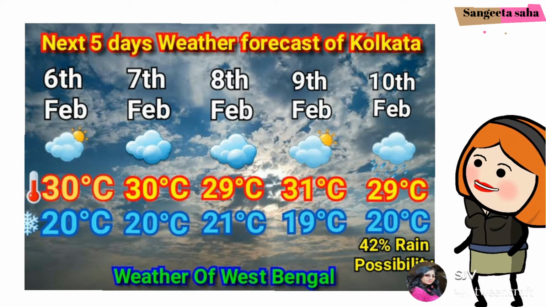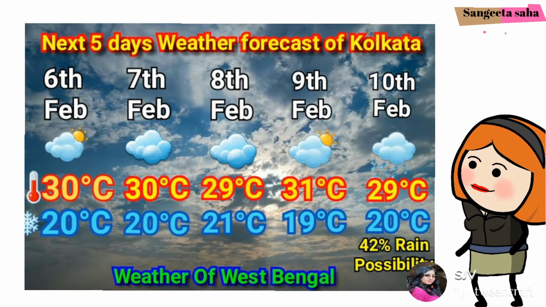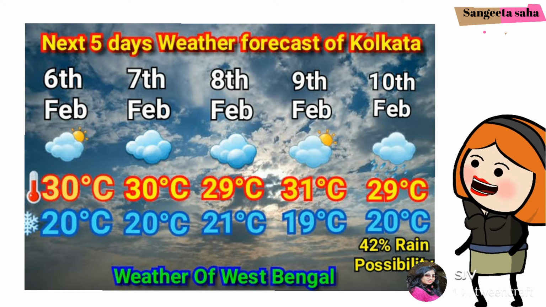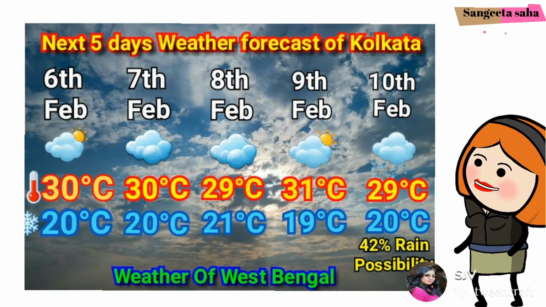Now this is what you see, the weather forecast of Kolkata for the consecutive days from 6th February to 10th February. On 6th February, if you see the temperature here, it is around 30 degrees Celsius and it was a sunny day.